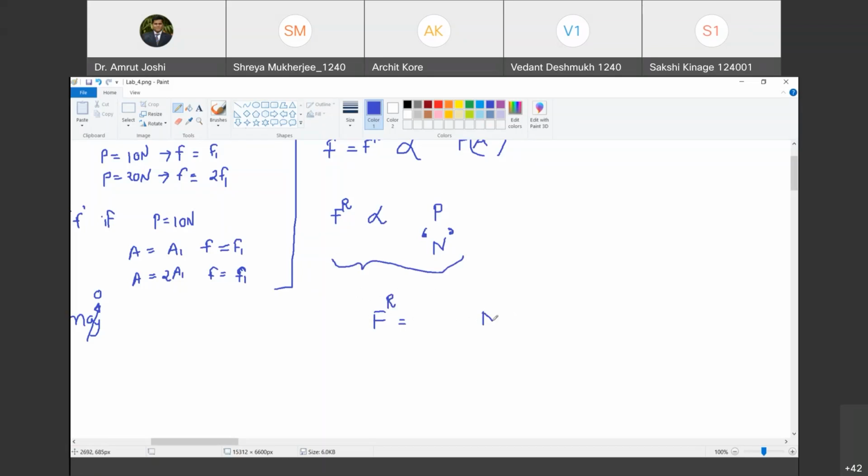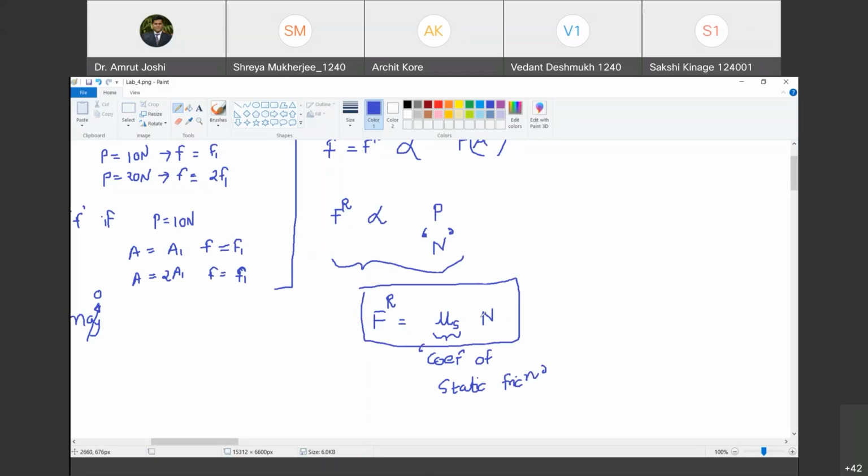And what is the constant of proportionality? We call it the coefficient of static friction. Are you with me? Yes, sir. Coefficient of static friction. Happy? Yes, sir. And this equation that we write relates the maximum frictional resistance that can be generated between the two surfaces to the normal reaction, which is normal to the surface in contact.